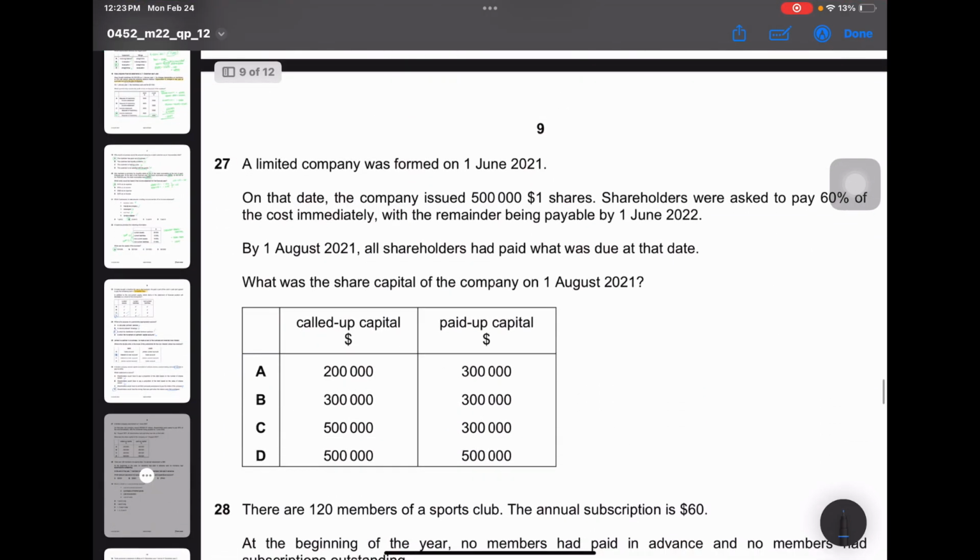A limited company was formed on 1st June 2021. On that date, the company issued $500,000 one shares.